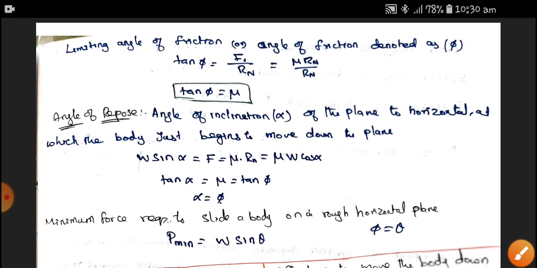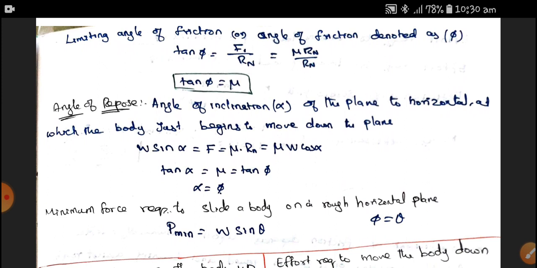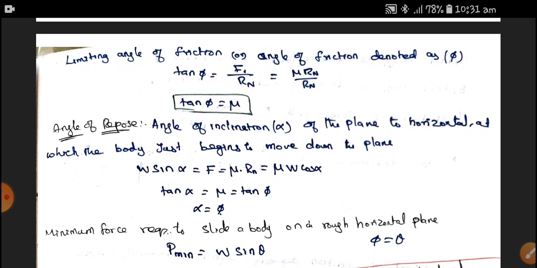Next, angle of repose. Angle of repose is the angle of inclination alpha of the plane to the horizontal at which the body just begins to move down the plane. So here I would like to give an example. We have all seen a dumper truck dumping sand or pebbles or rock.